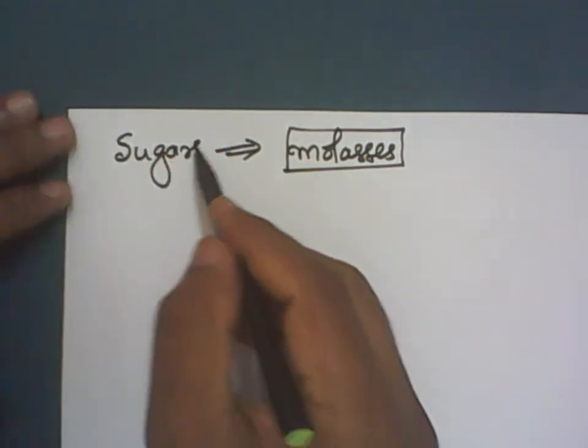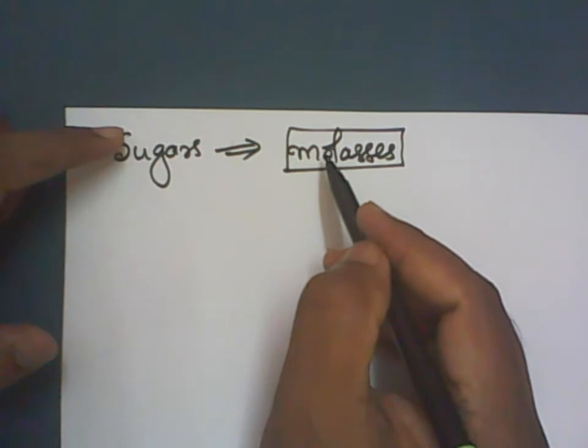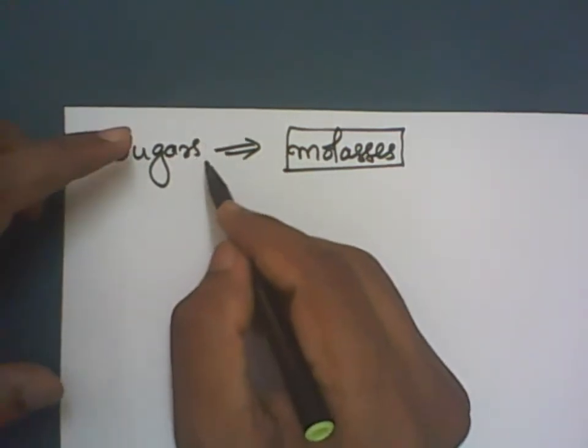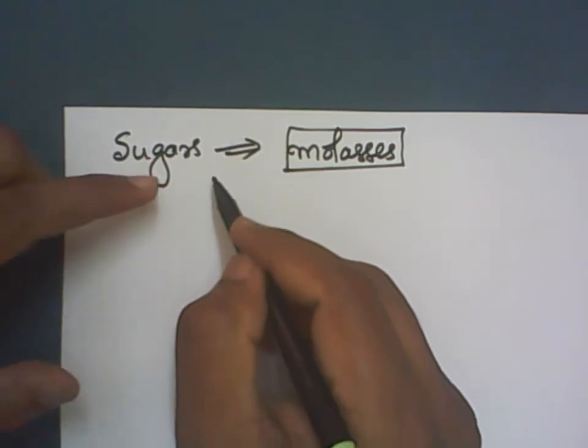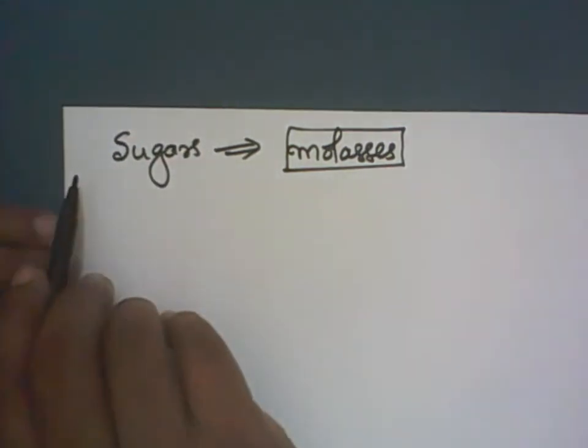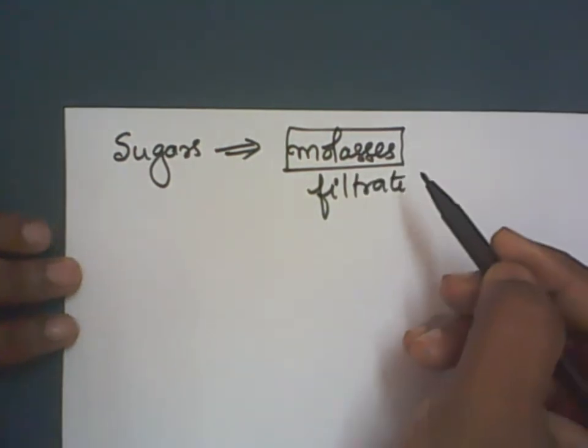Once you get the solid, some liquid remains, because sugar is obtained from sugarcane juice. The sucrose is separated as a solid, and we get a filtrate. This filtrate is known as molasses.